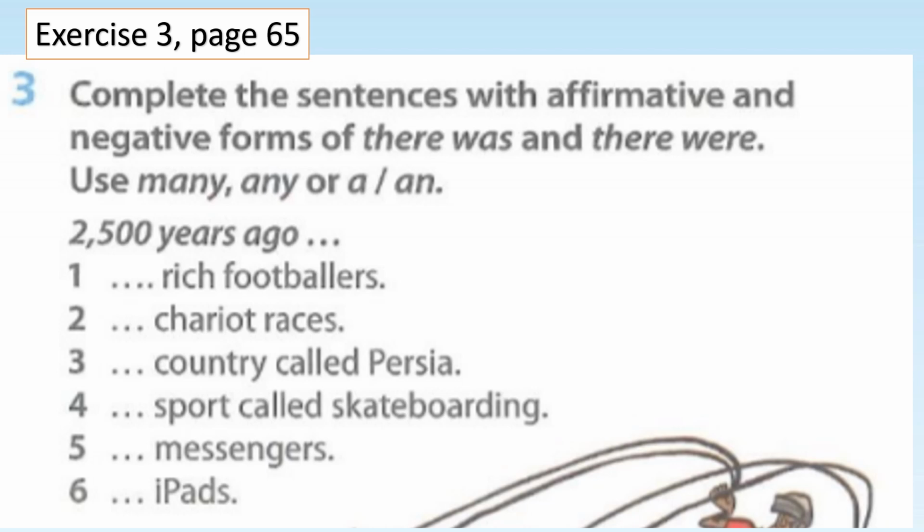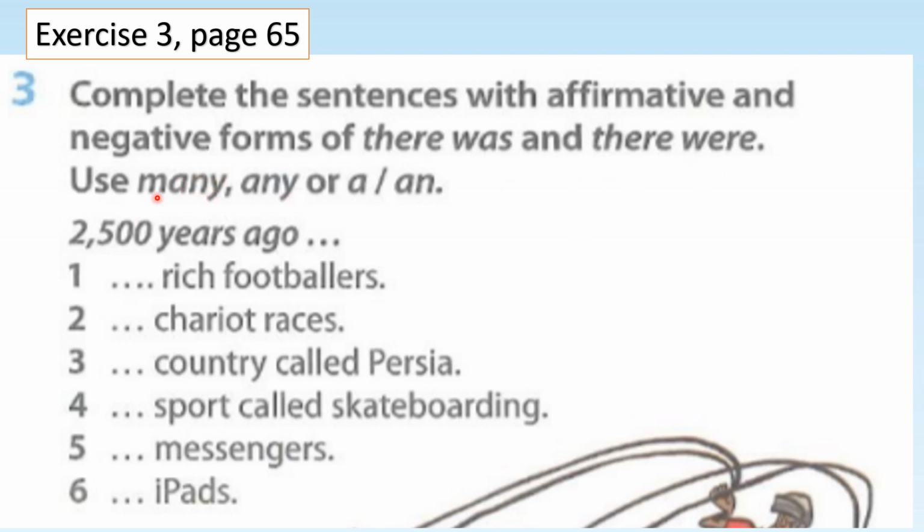Exercise 3. Complete the sentences with affirmative and negative forms of there was and there were. Use many, any, or a or an. Okay, remember, affirmative, we use there was, there were. For negative, we use there wasn't, there weren't.